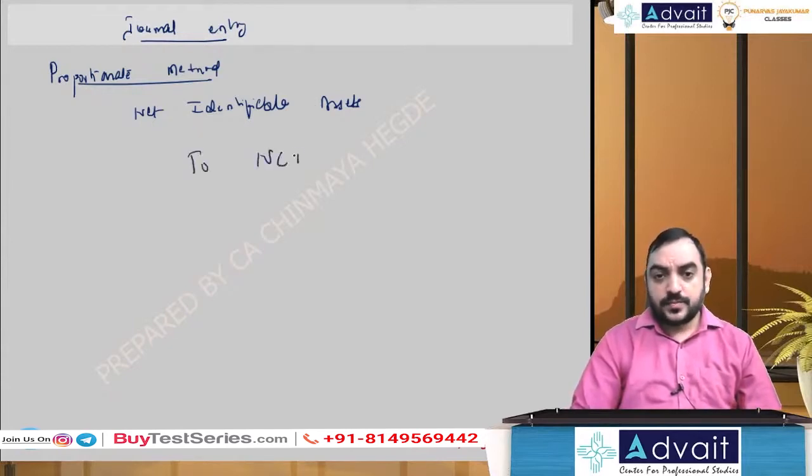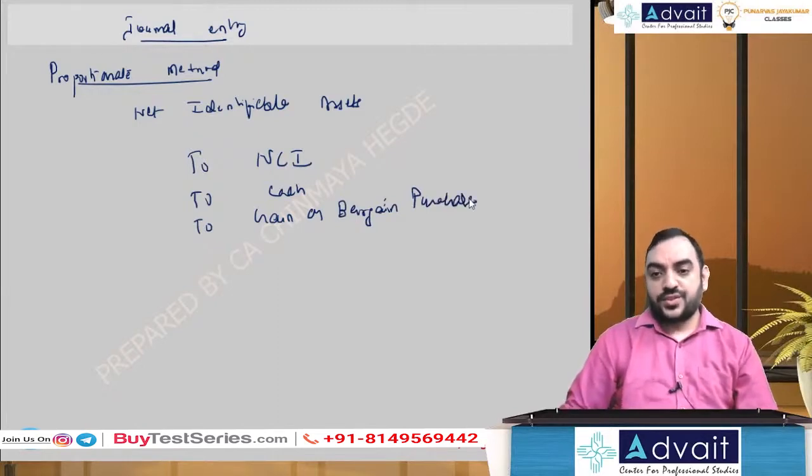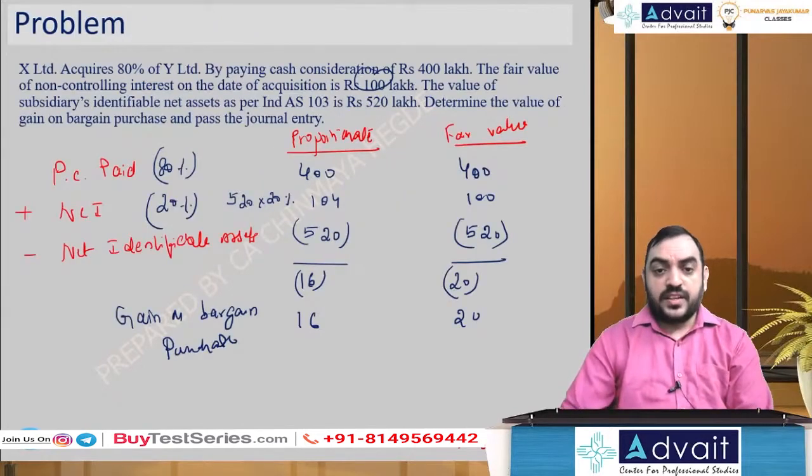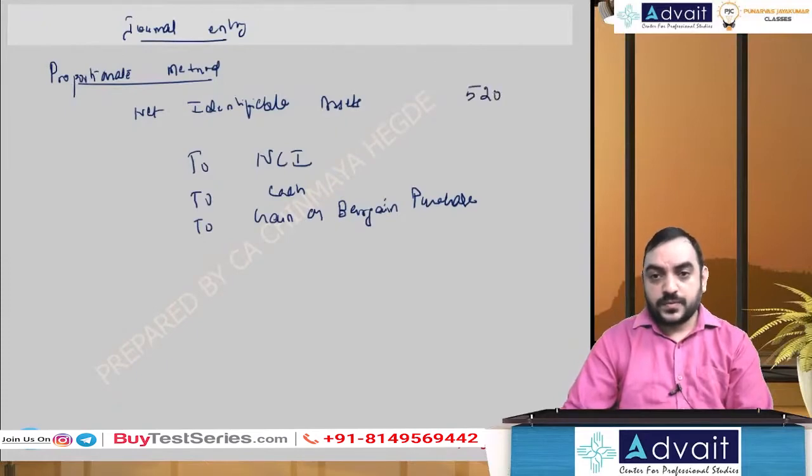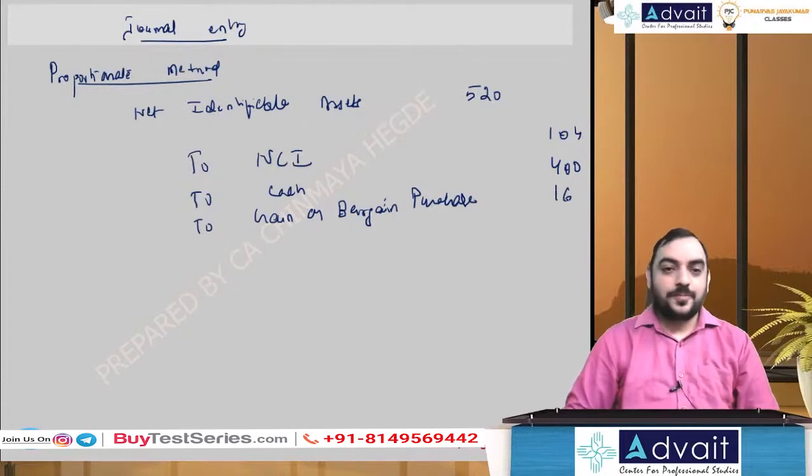To NCI, to purchase consideration or to cash, to gain on bargain purchase. So net identifiable asset is 520. NCI proportionate 104. Cash 400. And gain on bargain purchase 16.